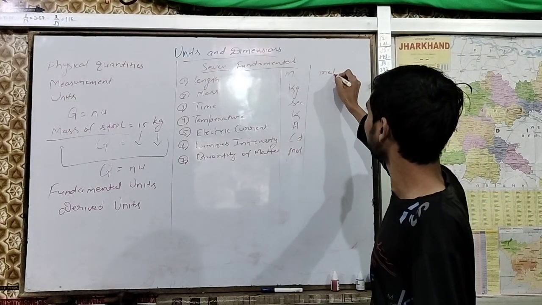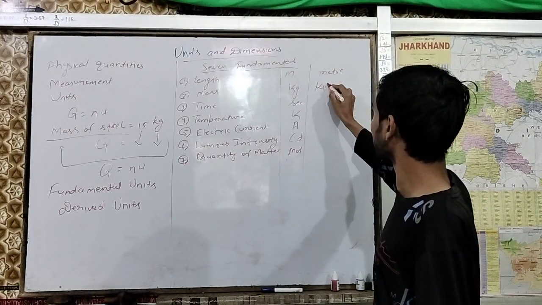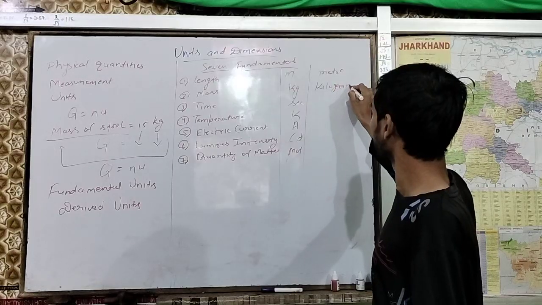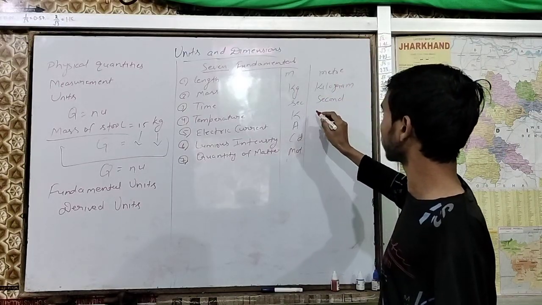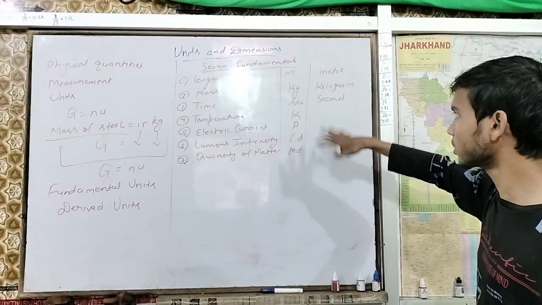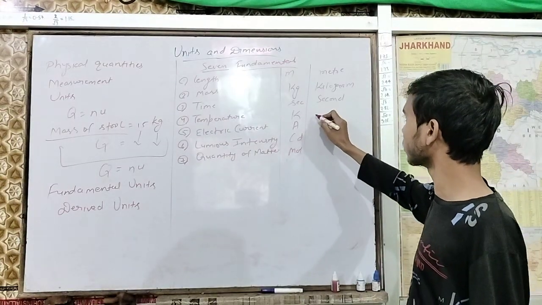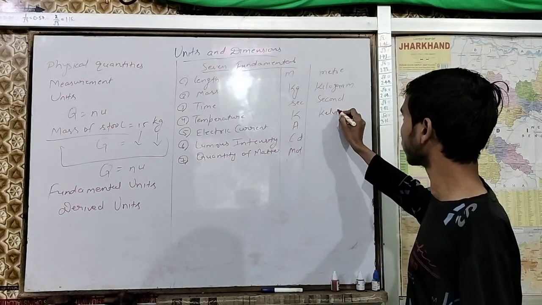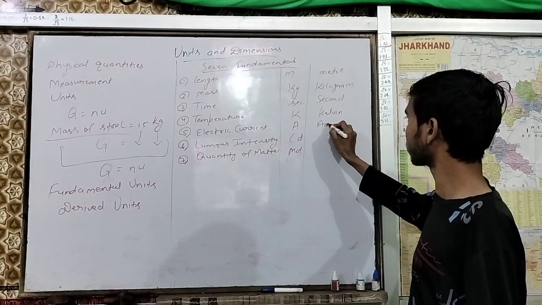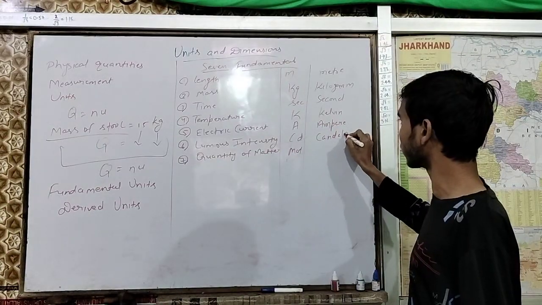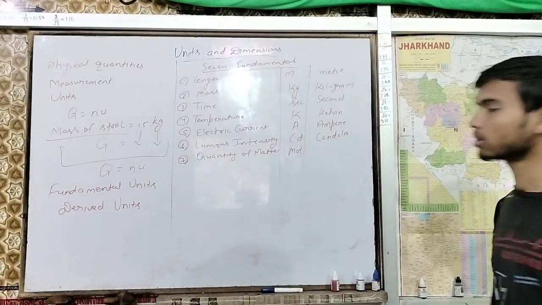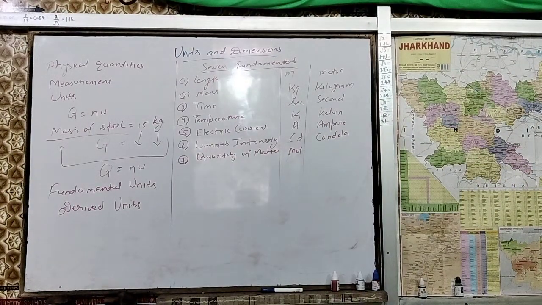So meter, kilogram, second, and all these are SI units. Kelvin, ampere, candela, and mole.